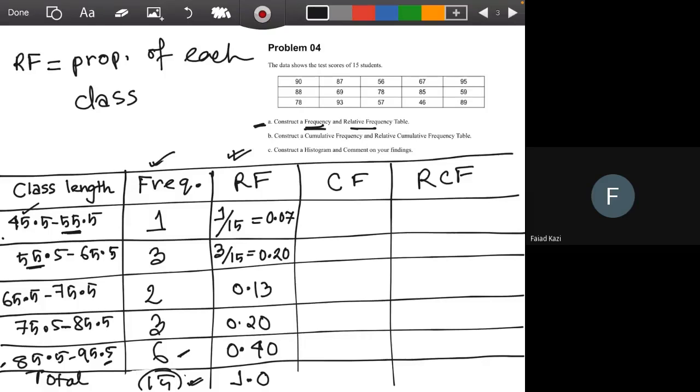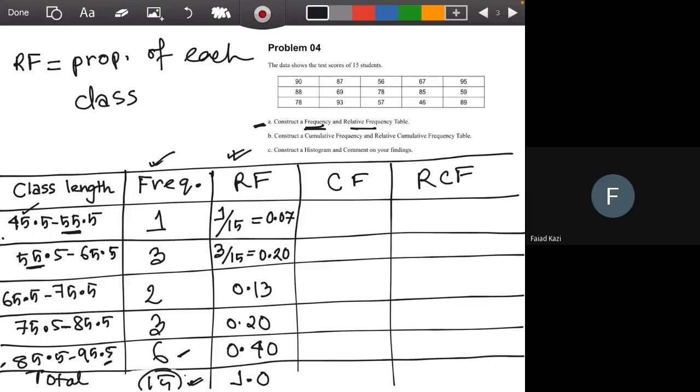After you add up the relative frequencies, isn't it 1? Yes, it is 1. Please check. If you add the relative frequencies of each row, it will be equal to 1. So always check after adding the relative frequencies, is it 1 or not. If it's not 1, that means there is some mistake in your calculation. It happens, so you have to check it.